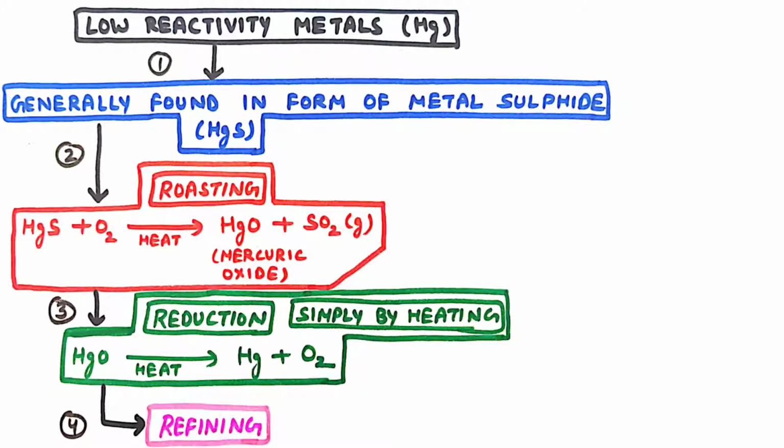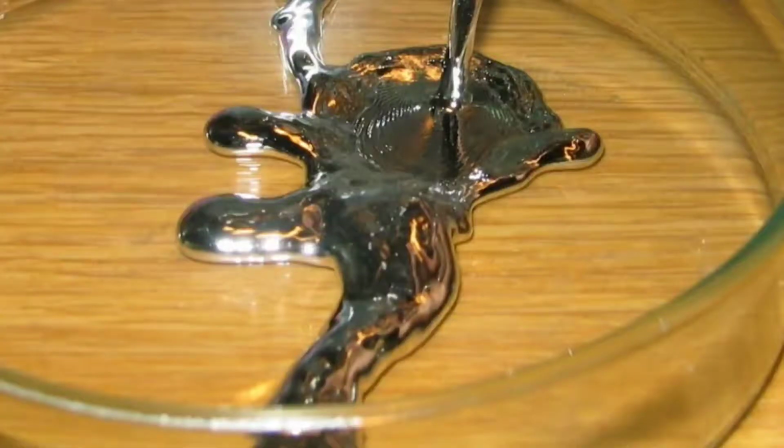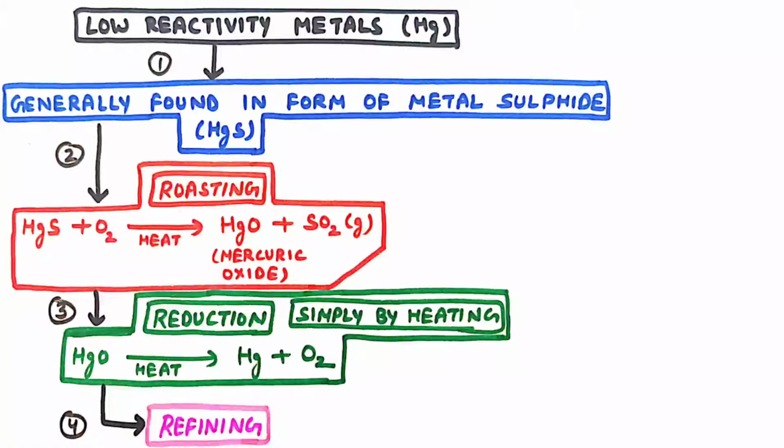Now let us study the methods for extracting metals of low reactivity. And in this we will take up the example of mercury. So mercury is generally found in the form of metal sulfide. So it is found in the form of mercuric sulfide. So as you know that method for metal sulfide, the first step is converting it into metal oxide.